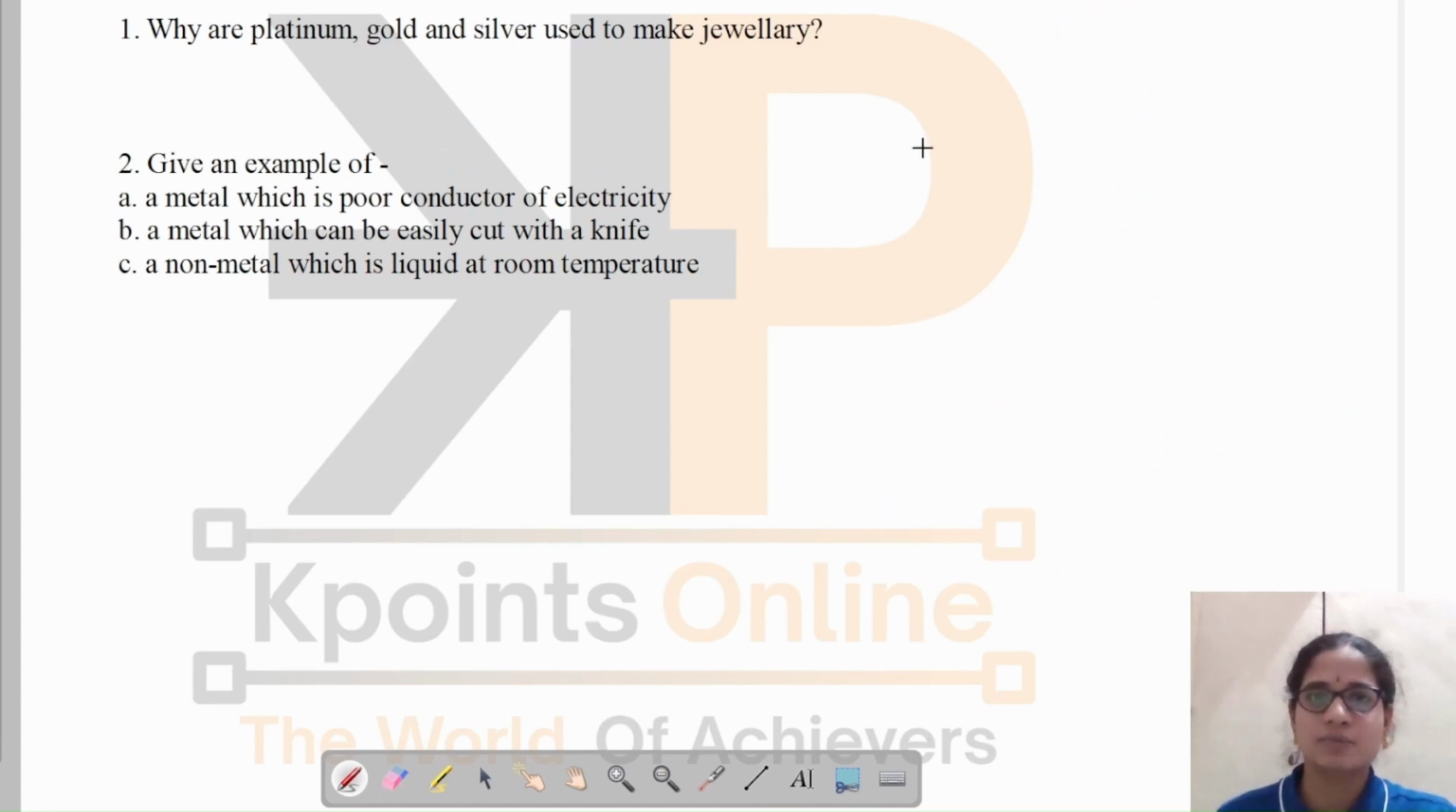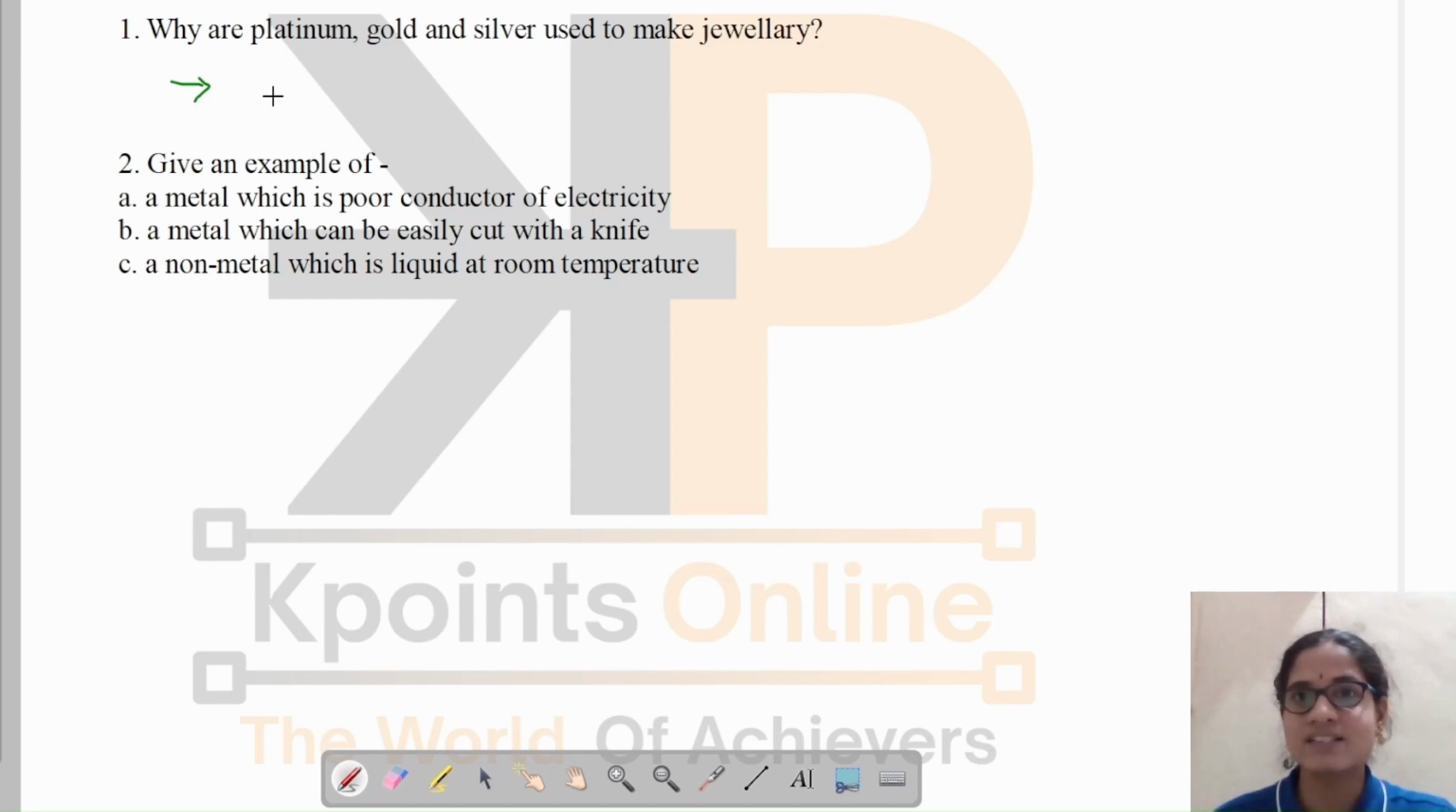Let us discuss some questions here. Why are platinum, gold and silver used to make jewelry? We know that there are varieties of jewelry made up of platinum, gold and silver. What is the reason behind it? There are mainly two reasons here.